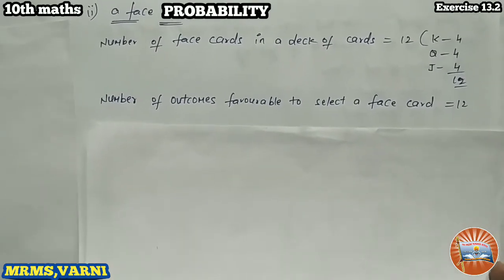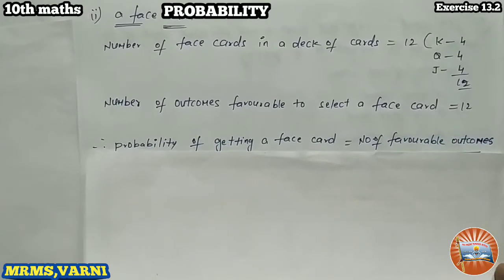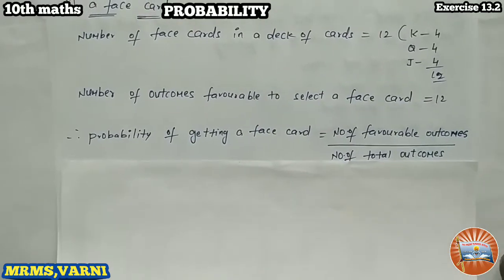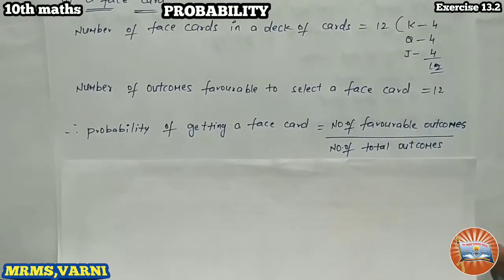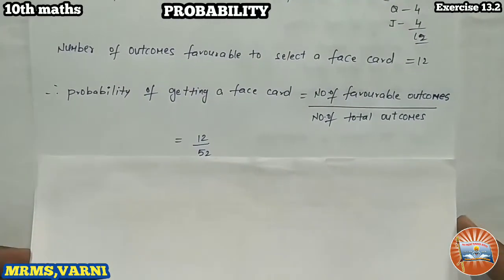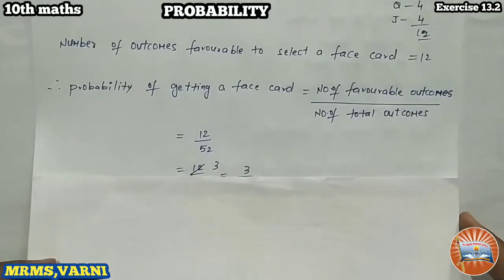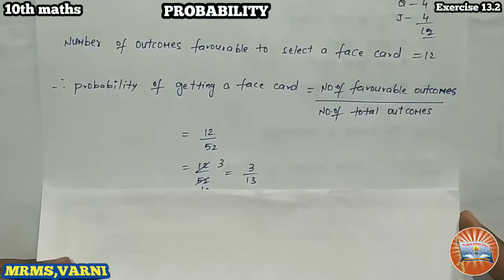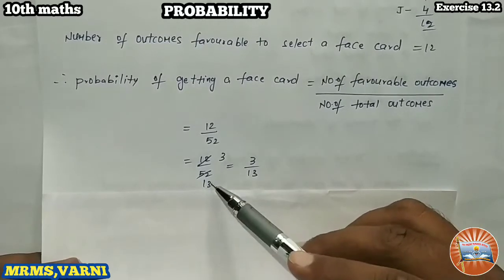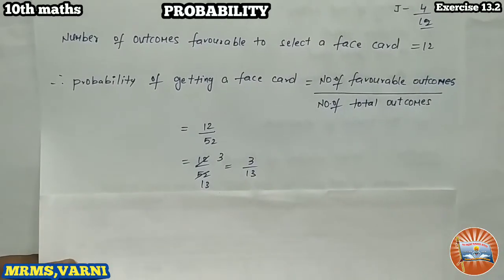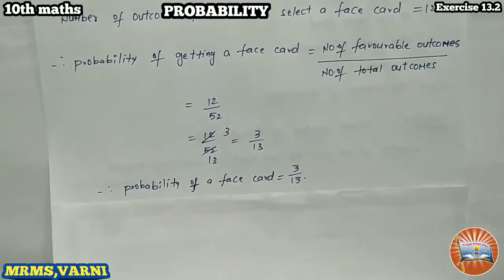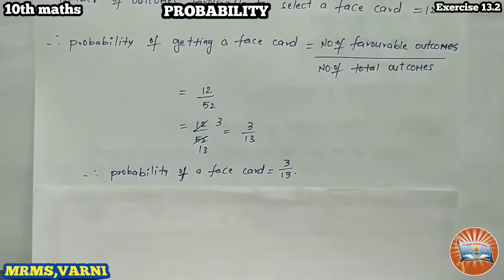Next, what is the probability? The probability of getting a face card is equal to the number of favorable outcomes by the number of total outcomes. That is 12 by 52. If you take the cancellation, 4 3s are 12 and 4 13s are 52. 3 by 13 is the probability of getting a face card. I hope you understand this.